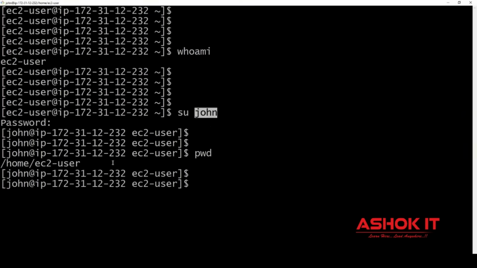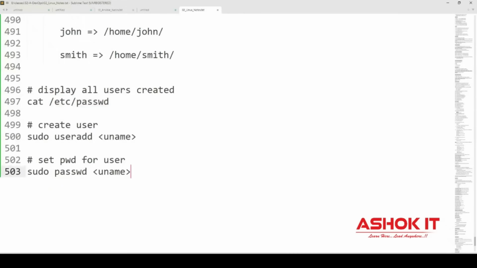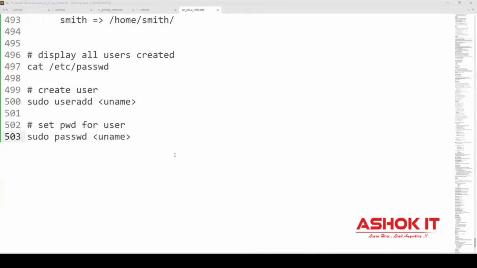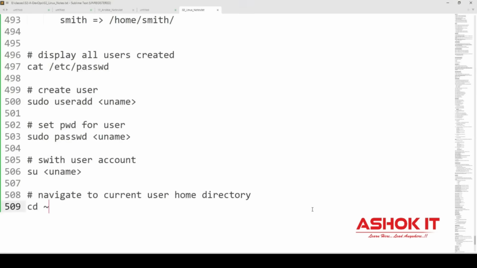When you switch the user account, you need to change your home directory also. How to go to the logged in user's home directory? cd space tilde. cd means change directory. It goes to the logged in user's home directory. cd space tilde, then I came to the John user home directory. So how to switch user account in the Linux machine? By using su. su stands for switch user. How to navigate to the current user's home directory? Easily we can use cd space tilde. Then we can go to that logged in user's home directory.